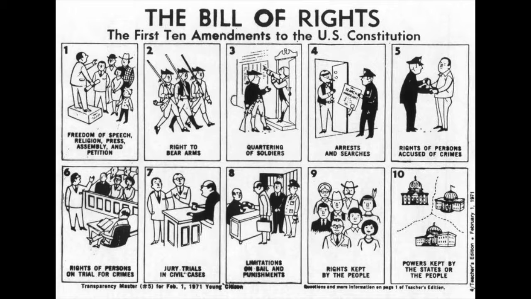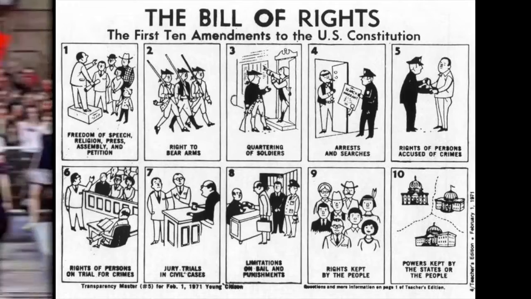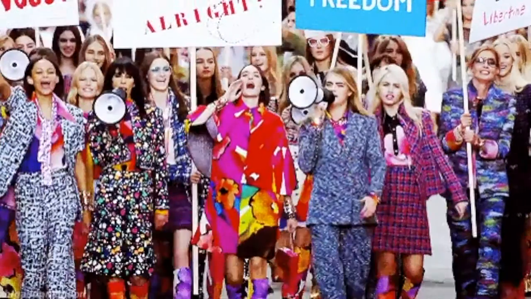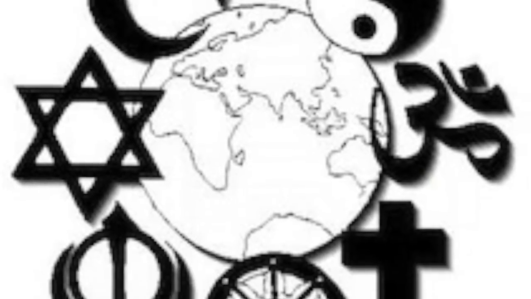All citizens' individual rights are outlined in the Bill of Rights, which are the first 10 amendments to the Constitution. Some of these rights might sound familiar, like the right to free speech or the right to practice your own religion. The original Constitution had no Bill of Rights. The Constitution has 7 articles!